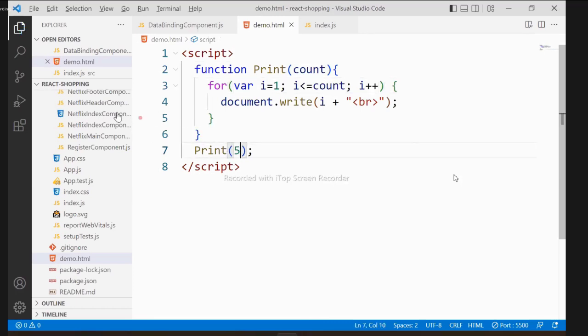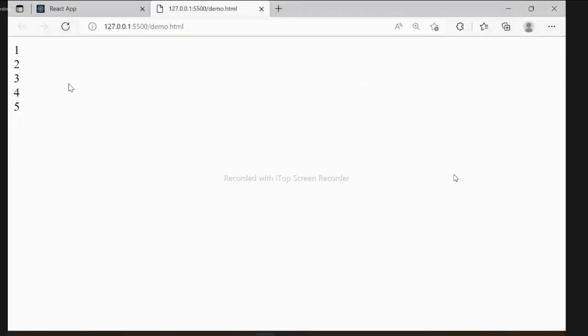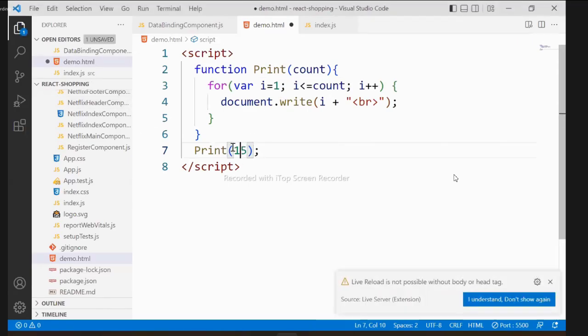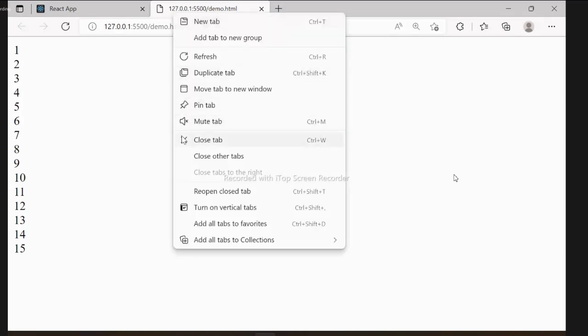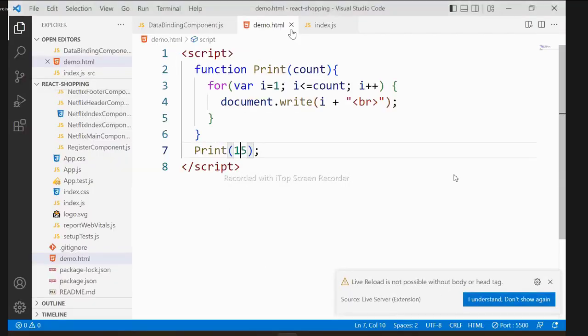If I say 5, then it will print 5. If I say 15, it will print 15. What is the role of a parameter in a function? The role of a parameter in a function is to modify the functionality, not just to pass values, right? It is to modify the function. That means, do you want this useEffect to be modified?